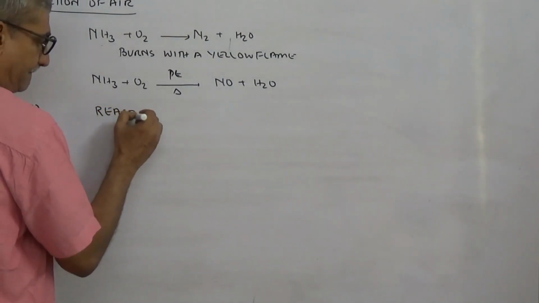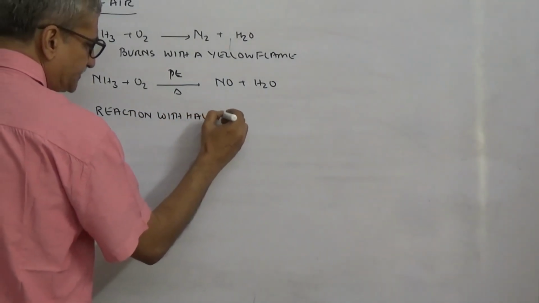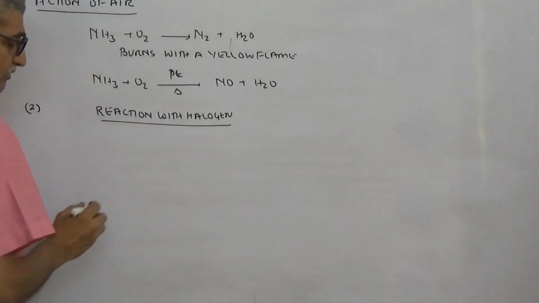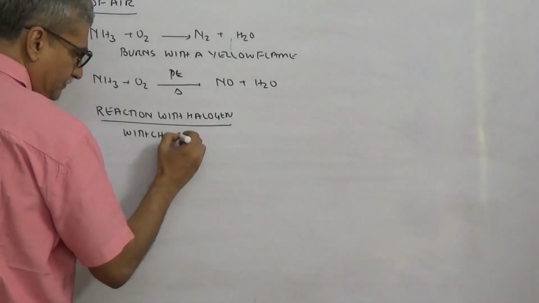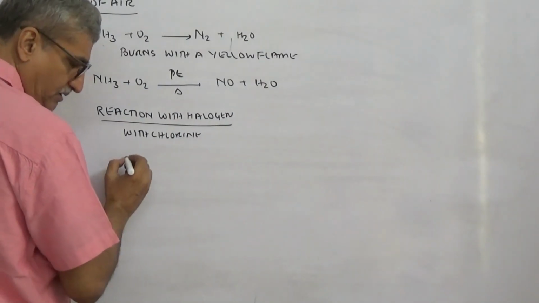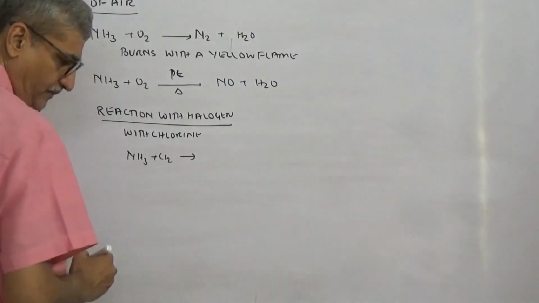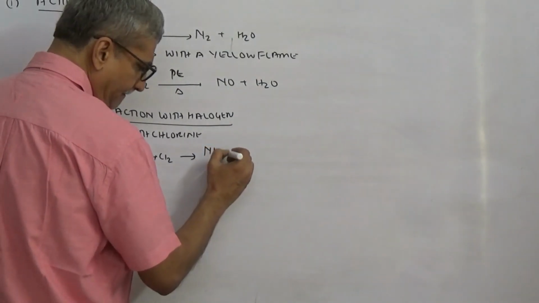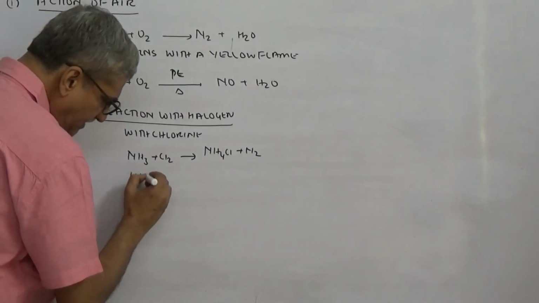Let us start with chlorine. When you're talking of reaction with halogen, we have two things: with chlorine and with excess of chlorine. Plain ammonia reacts with chlorine. And what does it give? It forms ammonium chloride, NH4Cl, plus nitrogen.